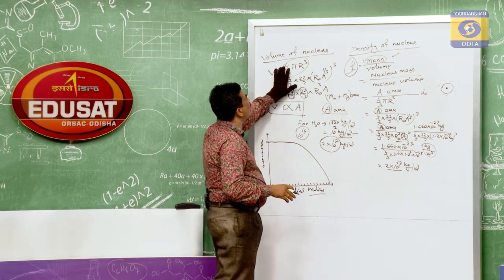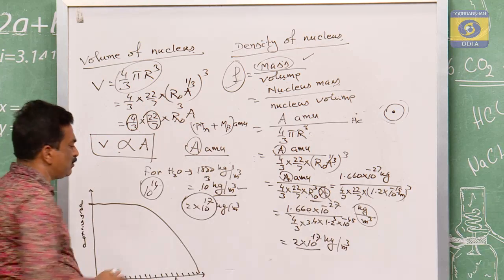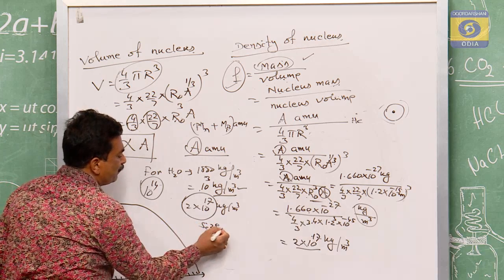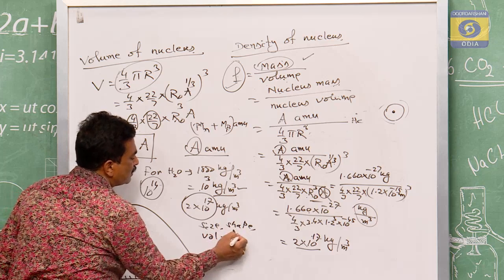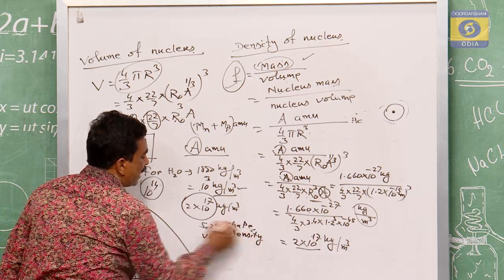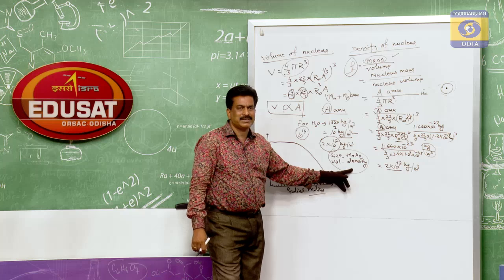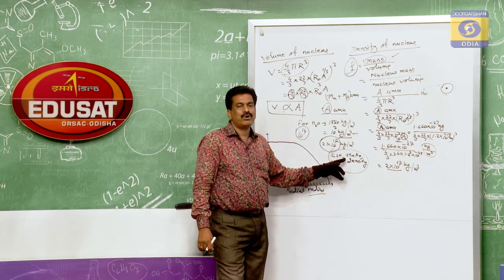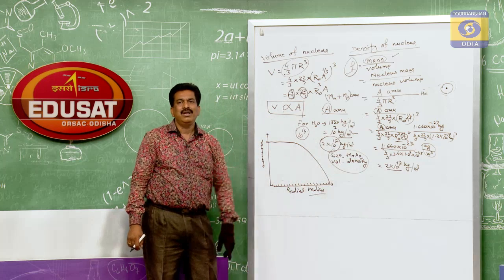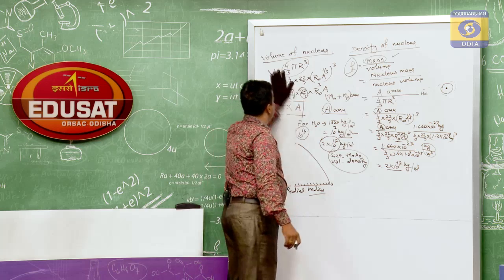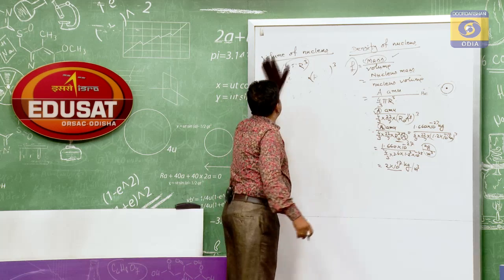So these are the different intrinsic properties of the nucleus. What are those intrinsic properties we came to know? One is its size, one is its shape, one is its volume, and one is its density. These are its intrinsic properties. Considering these, there is a force inside the nucleus, and that force is known as the nuclear force. Before discussing the nuclear force, let us now take some simple questions regarding these nuclear properties.